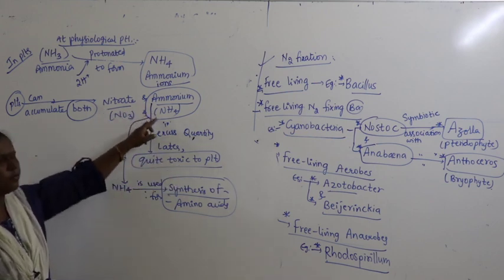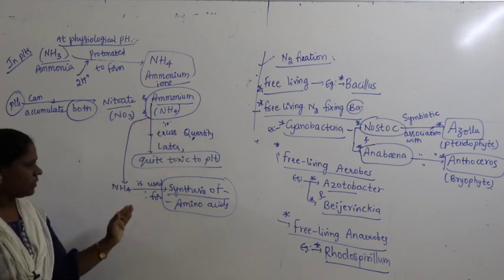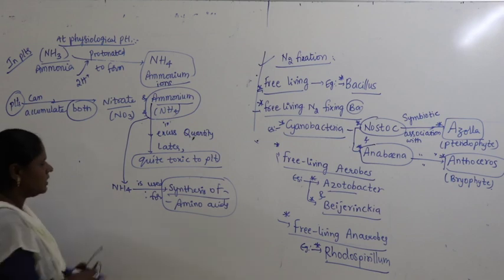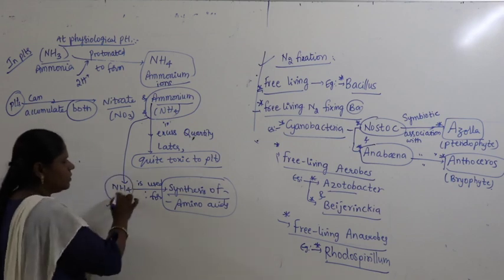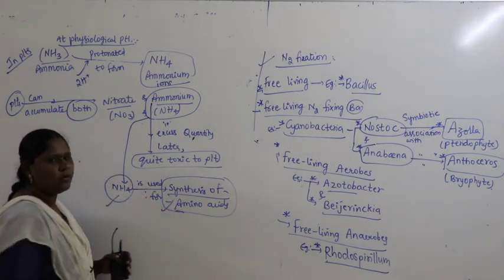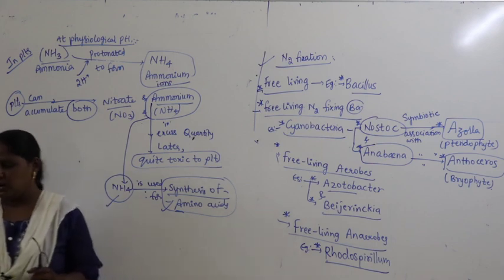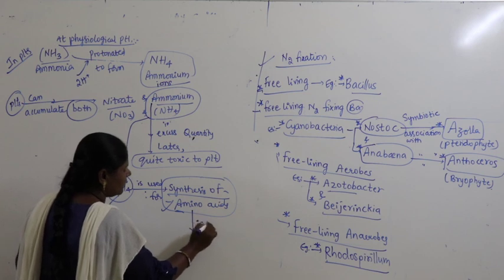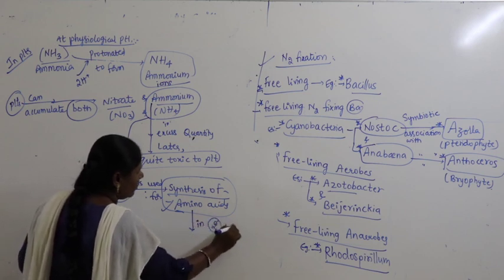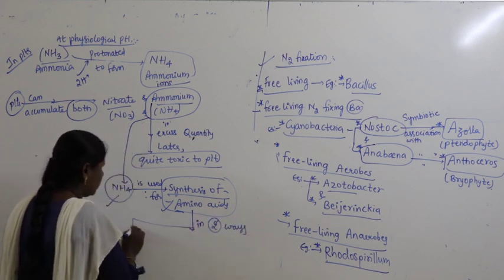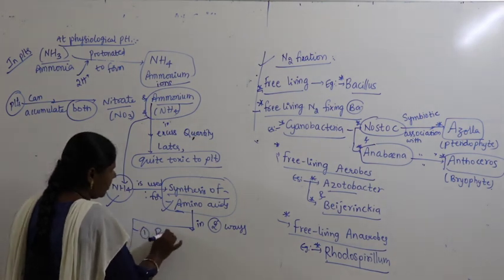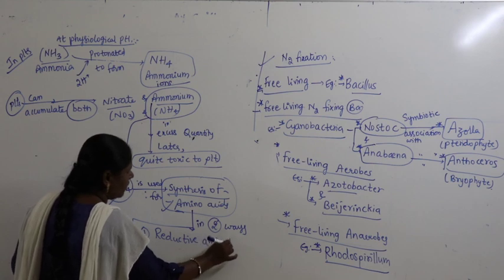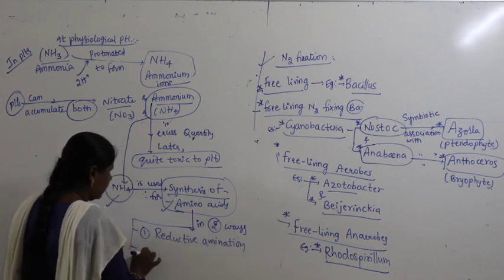So whatever gets accumulated, it immediately starts converting into amino acids. Now let us see how ammonium is used for the synthesis of amino acids. This can be done in two ways. One is called reductive amination and the other one is called transamination.